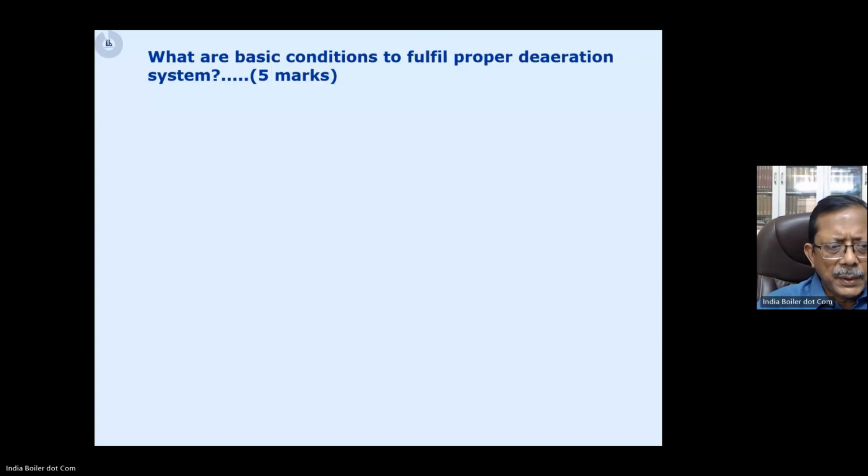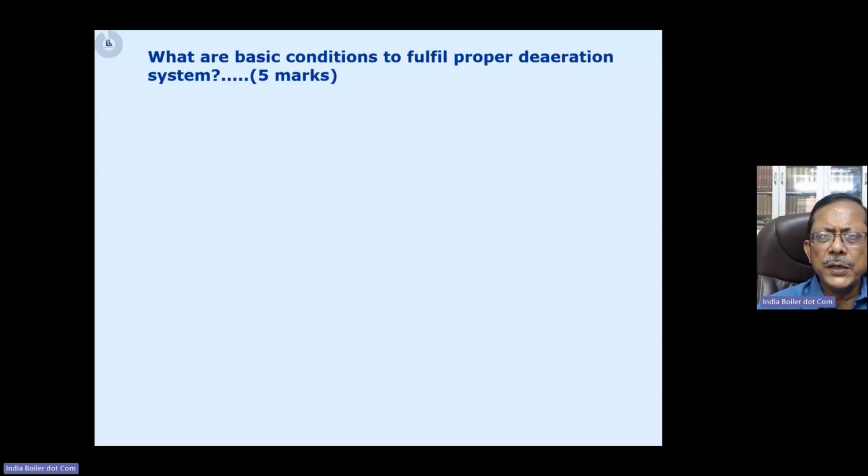Okay. The basic requirement is, yes, you need to have information about the deaeration, how the deaeration works. So in a boiler system, particularly in a high pressure, high temperature boiler system, the dissolved oxygen plays a very important role in terms of corrosion, right? Dissolved oxygen corrosion is a serious problem for boiler tubes.